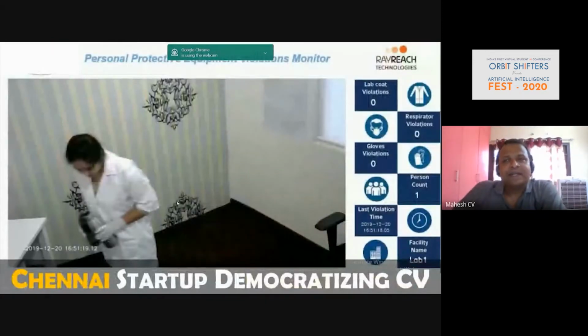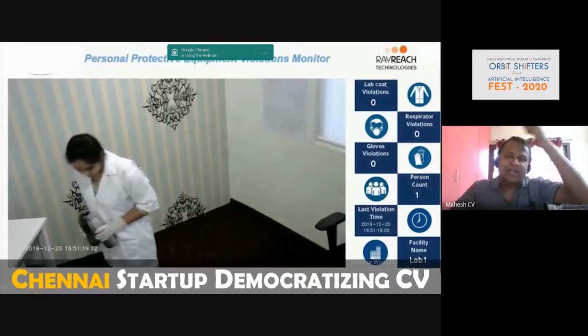Similarly, there is one more startup called RayReach Technologies. They have come up with a lot of computer vision use cases. Let's say in an organization, they want to understand whether the doctors, especially, are using gloves every time, and whether they are using PPE kits or not. On the right-hand side, you can see there is a count. Whenever an employee violates this, you'll have the count here. It's a basic algorithm written using computer vision, where you can have all the monitoring numbers here.